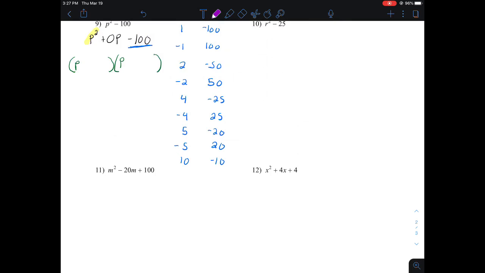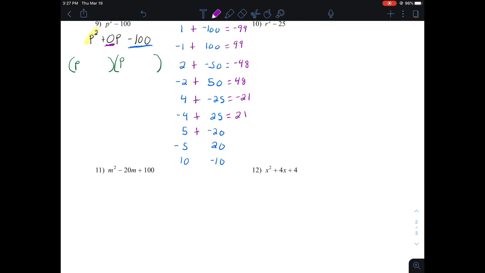And we're trying to see which ones will add together to make 0. So I'm working my way adding. 1 plus negative 100 is negative 99. That's not it. Negative 1 plus 100 is positive 99. That's not going to be it. 2 plus negative 50 makes negative 48. That's not it. Negative 2 plus 50 makes positive 48. Nope. Positive 4 and negative 25 make negative 21. Nope. Negative 4 and positive 25 add together to be positive 21. No, I still haven't found my 0 yet.